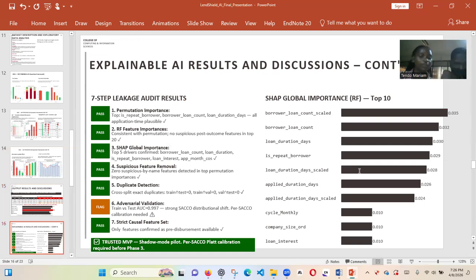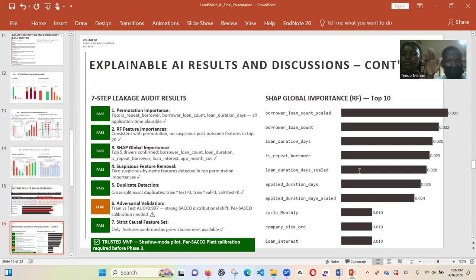When we go to the explainable AI results and discussions, we look at the 7-step leakage audit that we carried out, and as I said, we carried out permutation importance, whereby we had to identify how the features are contributing to the prediction.